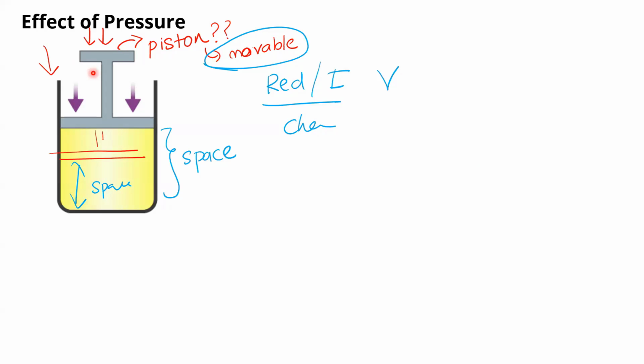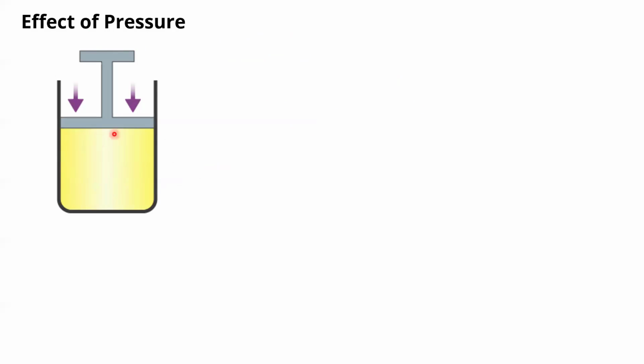Again, regarding this diagram, what I mean is when I push the piston down, the volume decreases. If the volume decreases, I can say pressure increases, because by the application of pressure only, it is lowering down. Now imagine in the first case, we have 4 molecules inside the container. So there is this much space and we have 4 molecules inside. And I told you we are starting with a gaseous state. This is the first case.